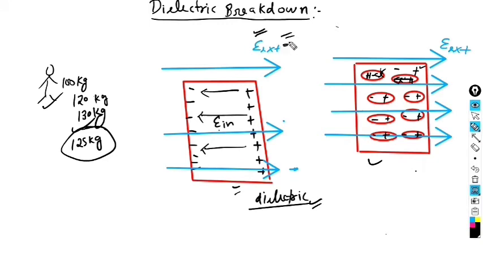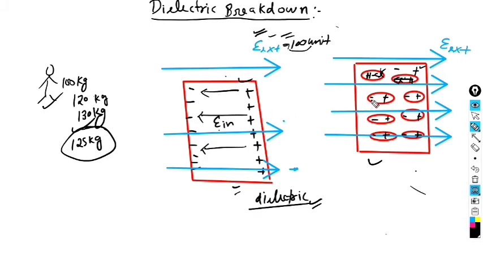Same like here, if you keep on increasing your external electric field, then it may be possible for a particular material. For suppose if E external is 100 unit, meaning 100 Newton per Coulomb, for this much amount of electric field, breakdown may occur.